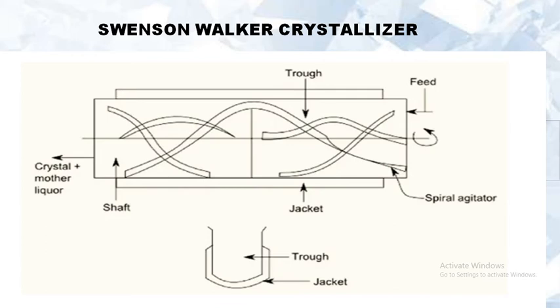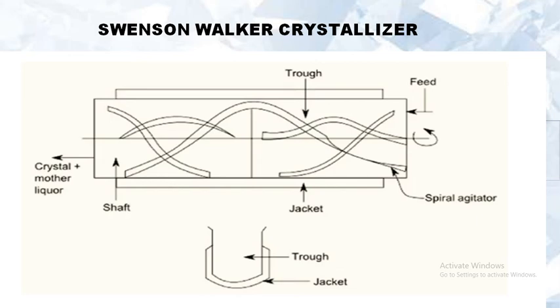The functions of the spiral stirrer are to prevent an accumulation of crystals on the cooling surface, to lift the crystals and shower them down through the solution so crystals grow uniformly and free from aggregates and inclusions of mother liquor. At the end of the crystallizer there is an overflow gate where crystals and mother liquor overflow to a drain box.